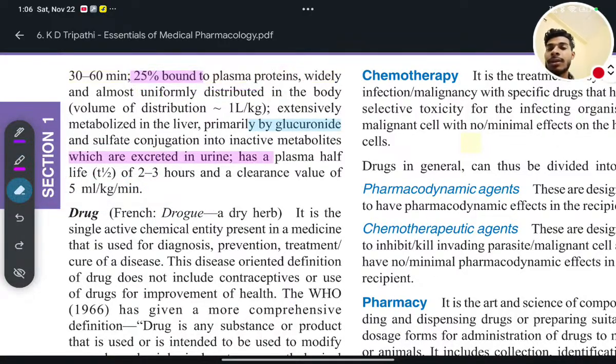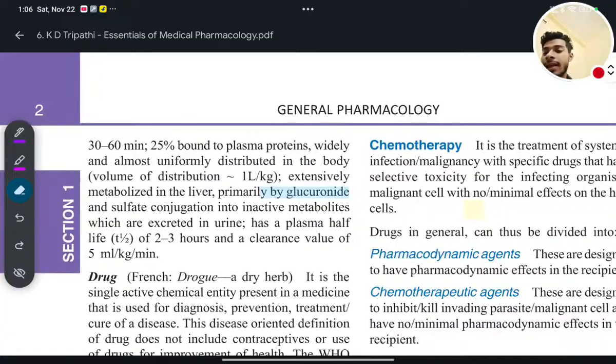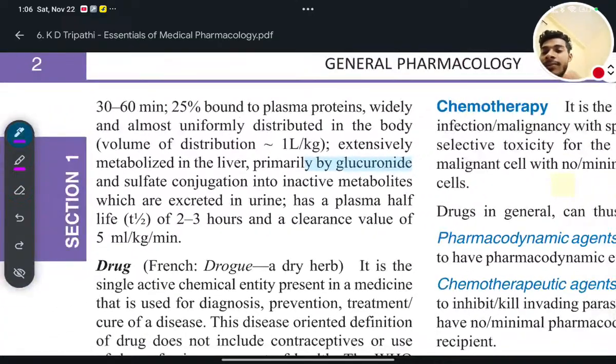Okay. Next thing we will see. Another very important thing I should mention, that 30 to 60 minutes. What does it mean? It means after taking paracetamol, it will not be absorbed within 5 minutes or 10 minutes. It will be absorbed in the body in the GIT in 30 to 60 minutes.